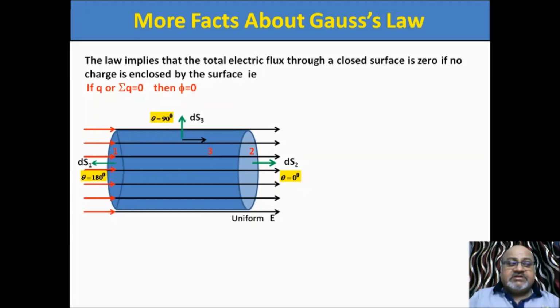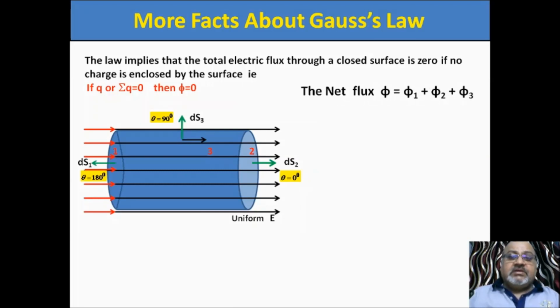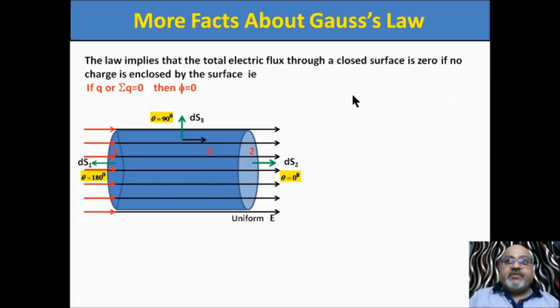So this is the description of all the parameters which are required to calculate the electric flux. When an object is placed in a uniform electric field, and it is a closed surface, what will be the net flux of this closed surface?